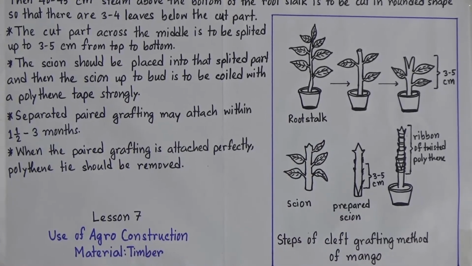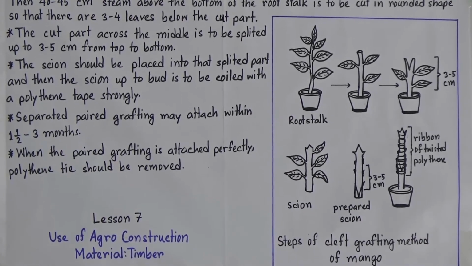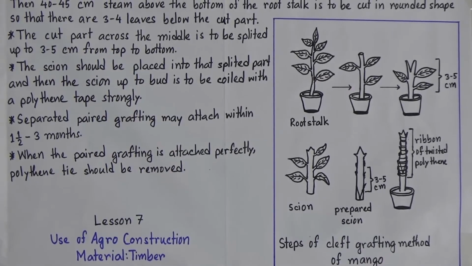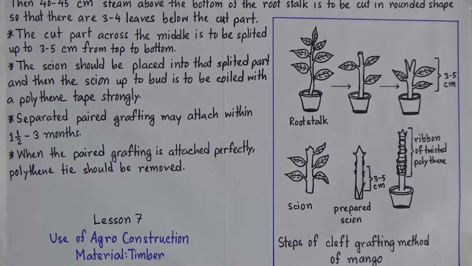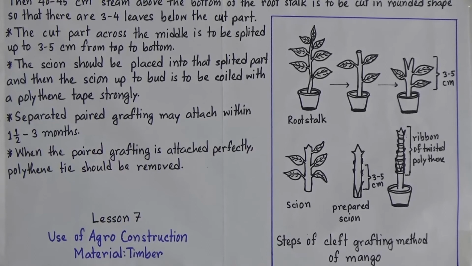So this is the process of separated pair grafting or cleft grafting. So today we will know about the 3 processes of grafting that produce new saplings. One is branch grafting, another one is gutty grafting and another one is cleft grafting.